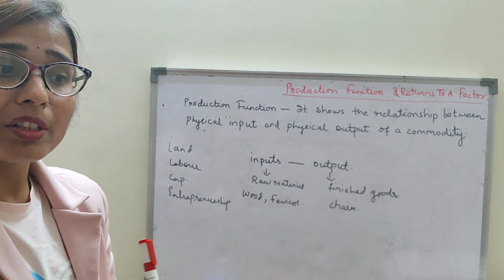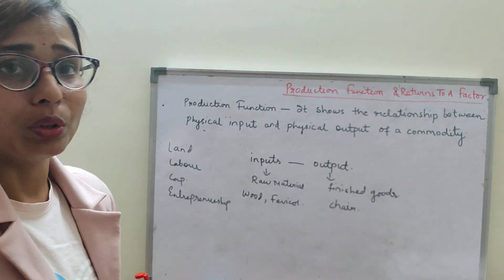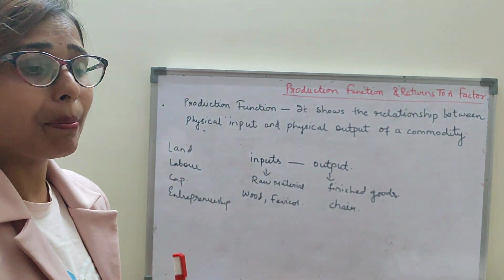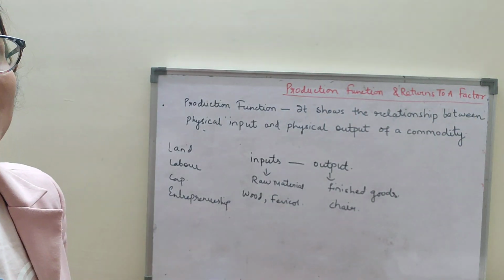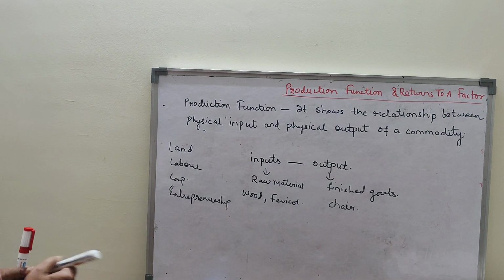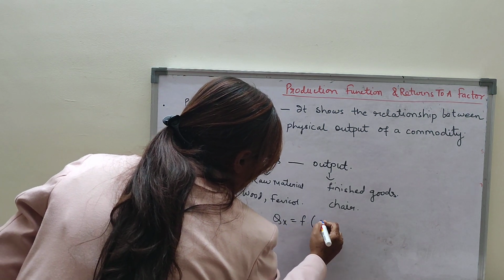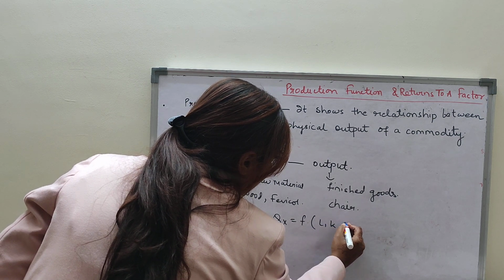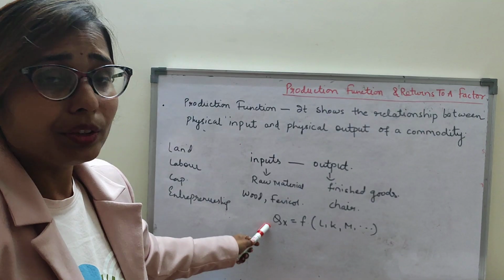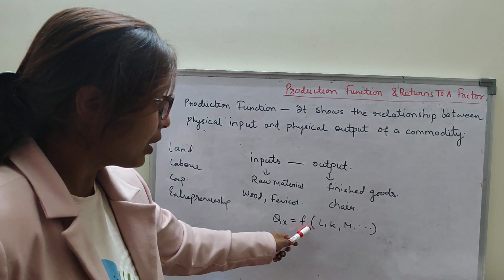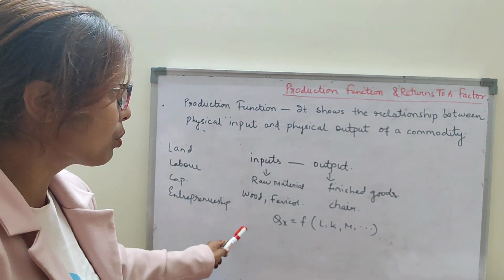Clear, children? The production function shows the relationship between the inputs and output. Only it is showing the relationship between input and output. That means how much input is used to produce an output. Symbolically, like in an equation, it can be shown as Qx = f(L, K, machine, and many things). Here Q is the quantity of good X produced, a function of labor, capital, machine and many things. These are the inputs which are used to produce an output.